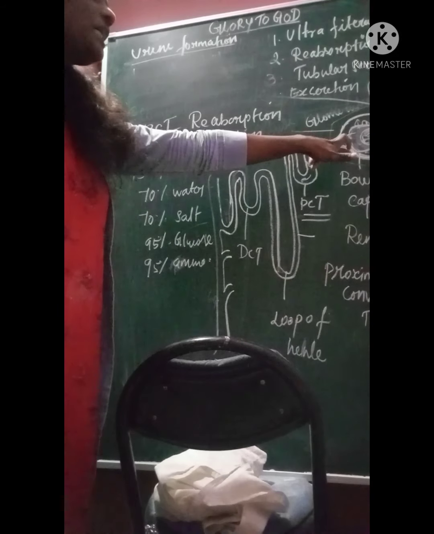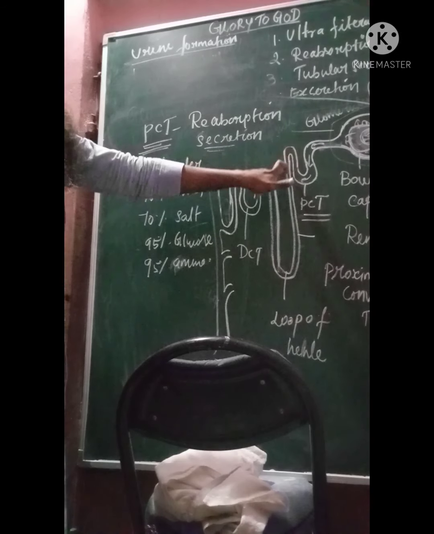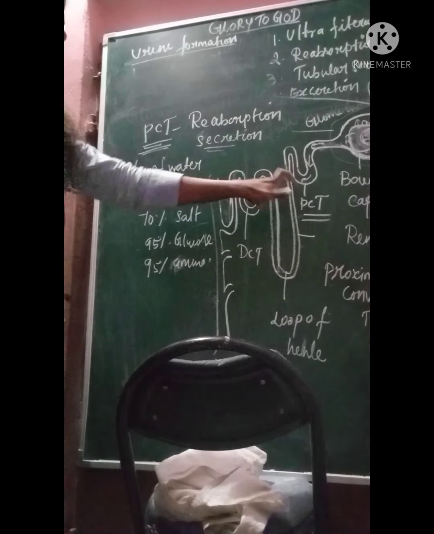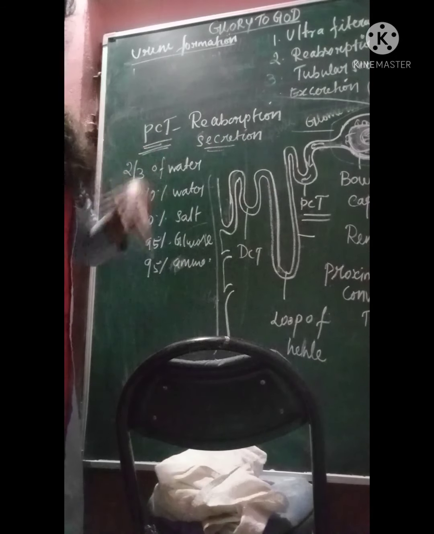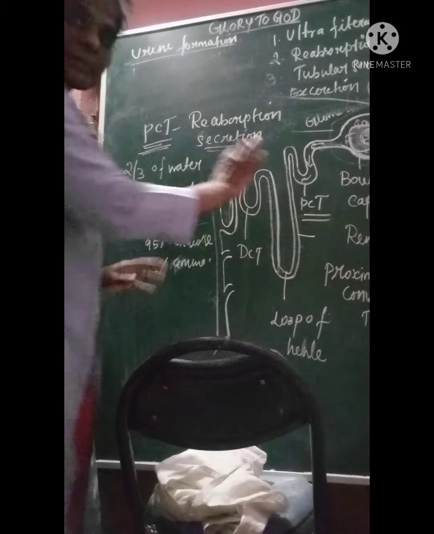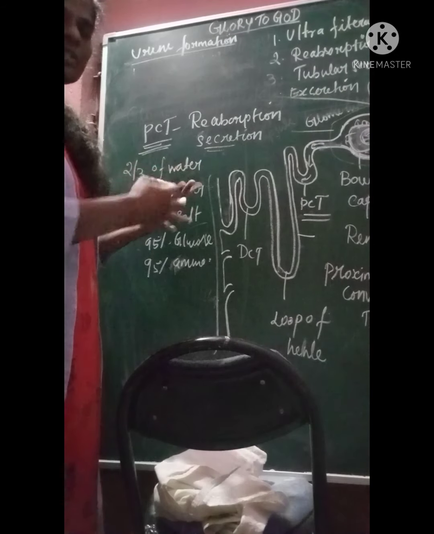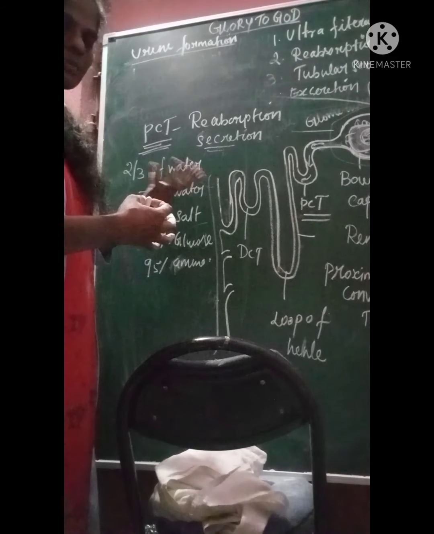So when the glomerular filtrate passes through the proximal convoluted tubule, up to here, these materials will be reabsorbed. It is not absorption, it is reabsorption. There is a huge difference from digestion, where after food is digested the absorption happens.